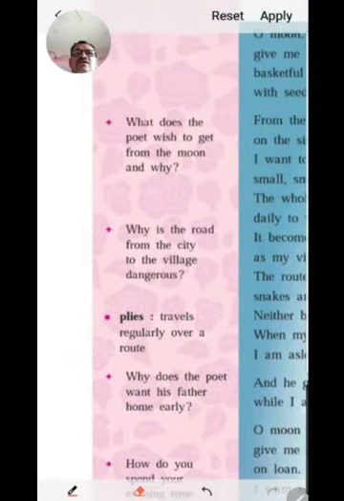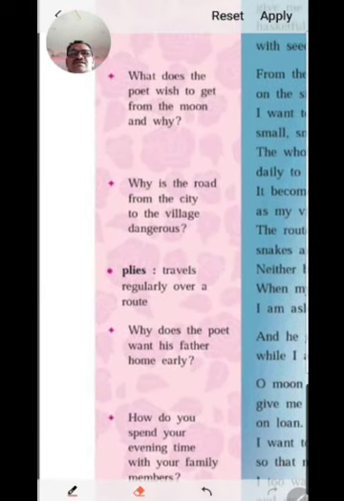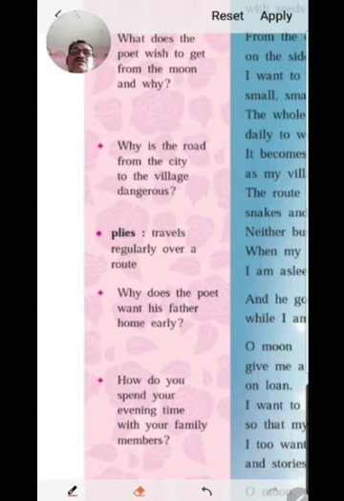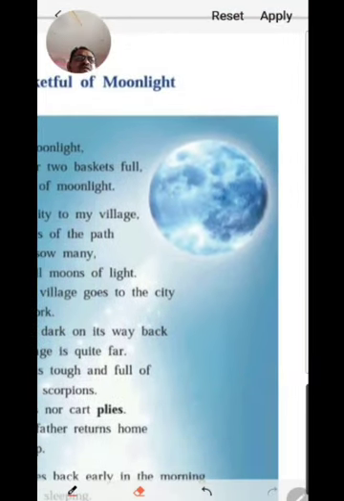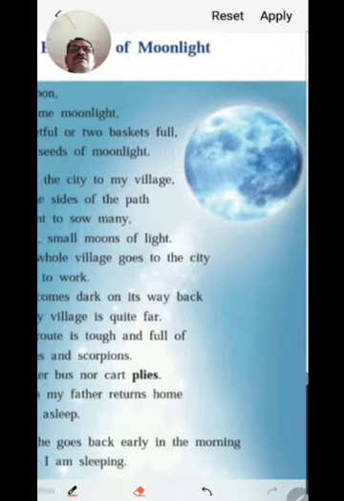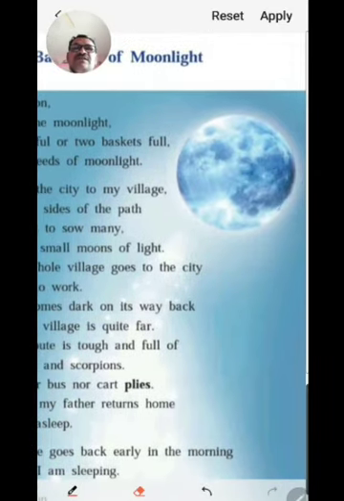Now you see here in the margin space, here are some questions, and then after this poem there is another section that is English workshop. So students, I hope that after listening to this poem you will solve all the questions and all the activities which are given there in English workshop. So I hope that we have understood this poem.